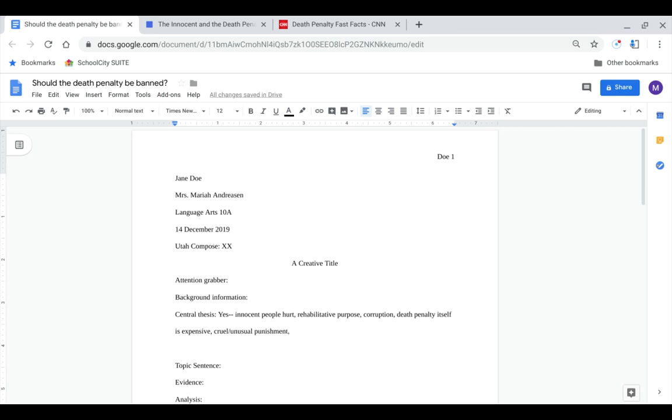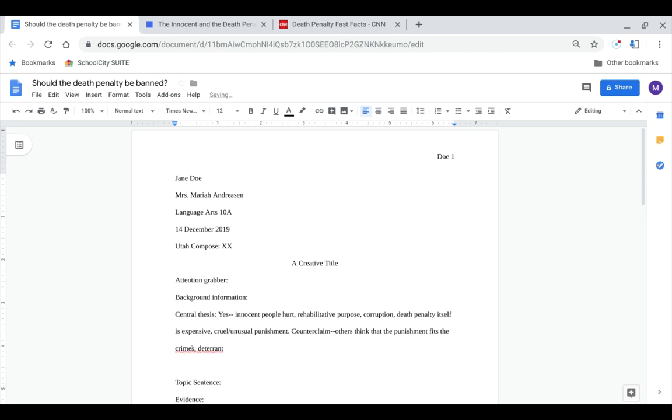And then I want to think, what are the biggest reasons? This is going to be my counterclaim. What are the biggest reasons other people think that the death penalty is a good idea, that it should not be banned? And maybe I want to argue that others think that the punishment fits the crime, or maybe that it's a deterrent.